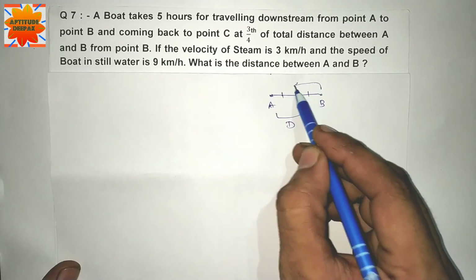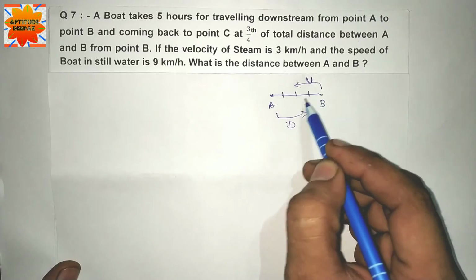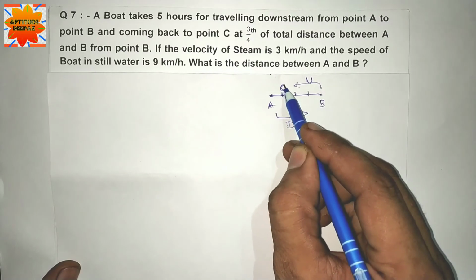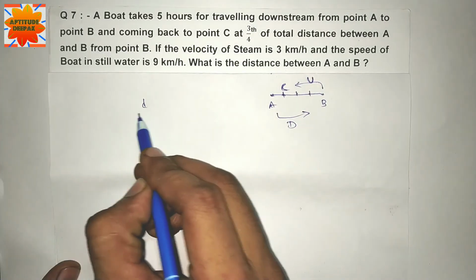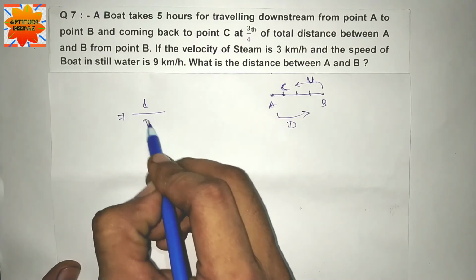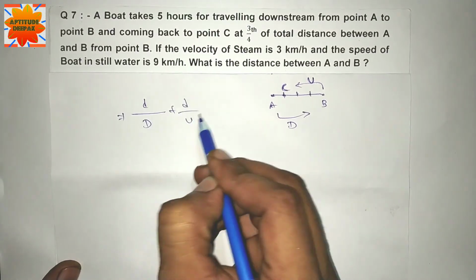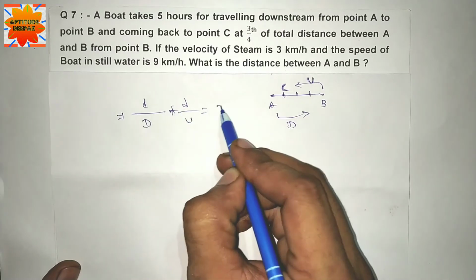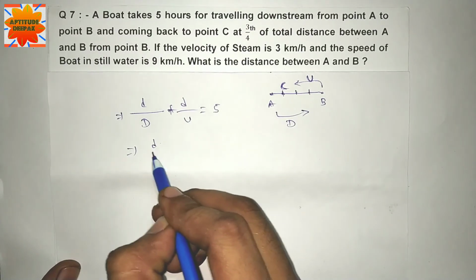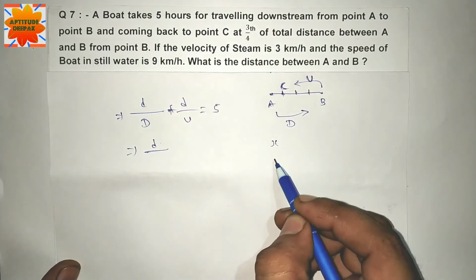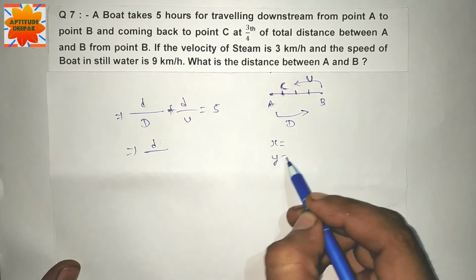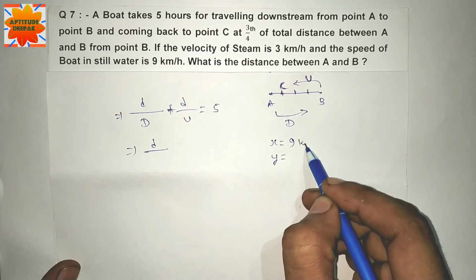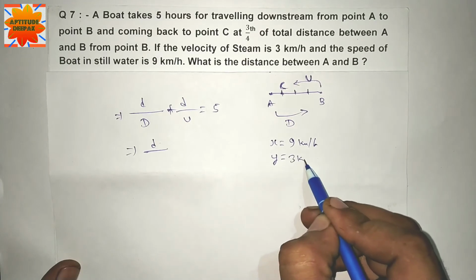This is downstream and this is upstream. 1, 2, 3. This is the point C. Total distance covered in downstream plus distance covered in upstream is equal to total time, 5 hours. Speed of boat x is 9 km per hour and y is 3 km per hour.